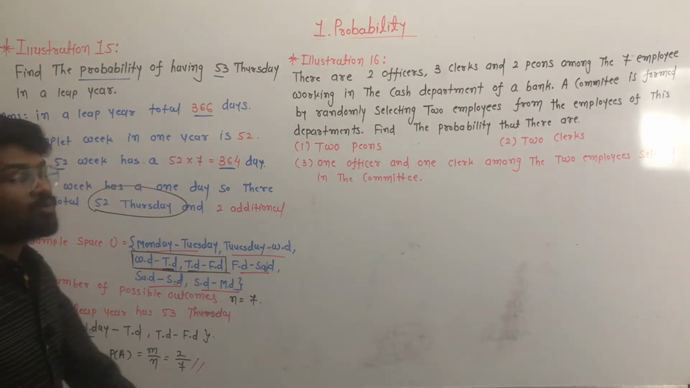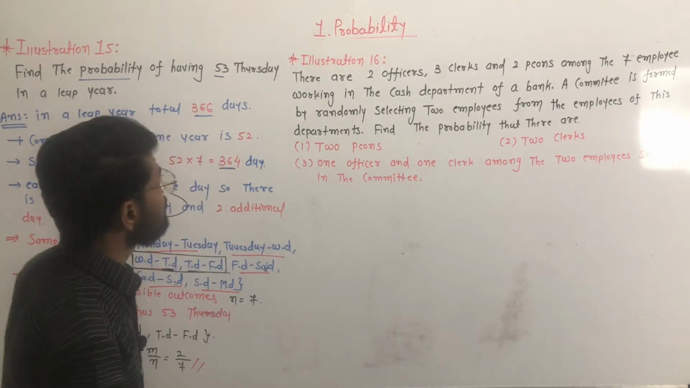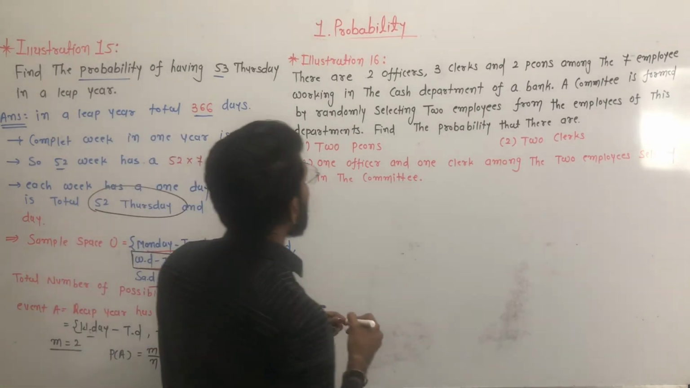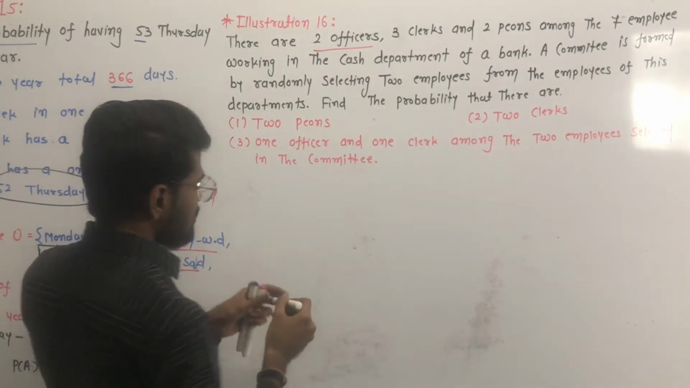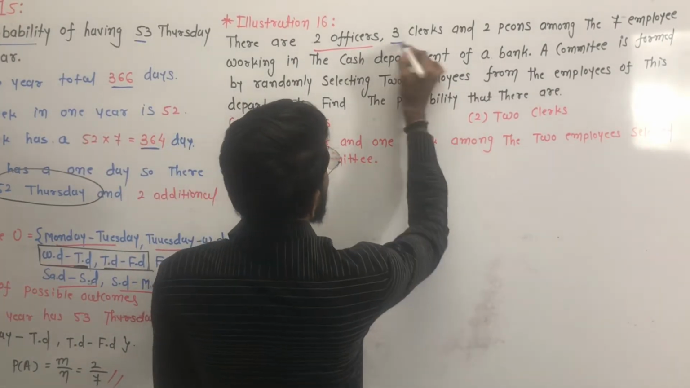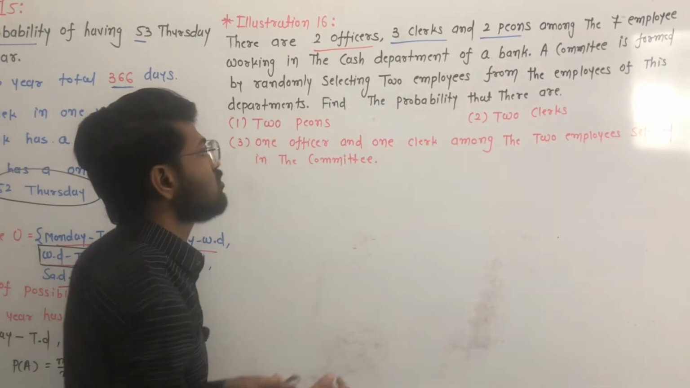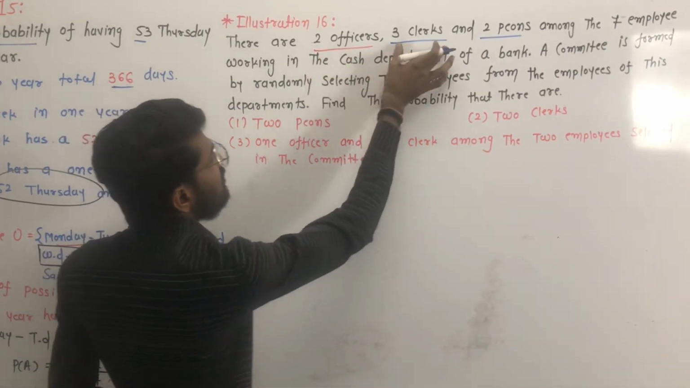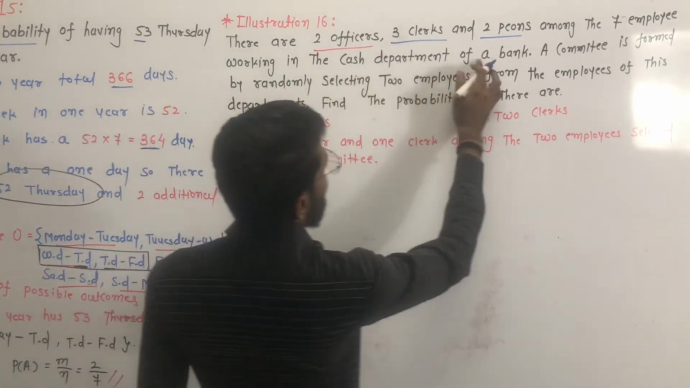Now we are going to discuss illustration number 16. There are 2 officers, 3 clerks and 2 peons, a total of 7 employees, working in the cash department of a bank.